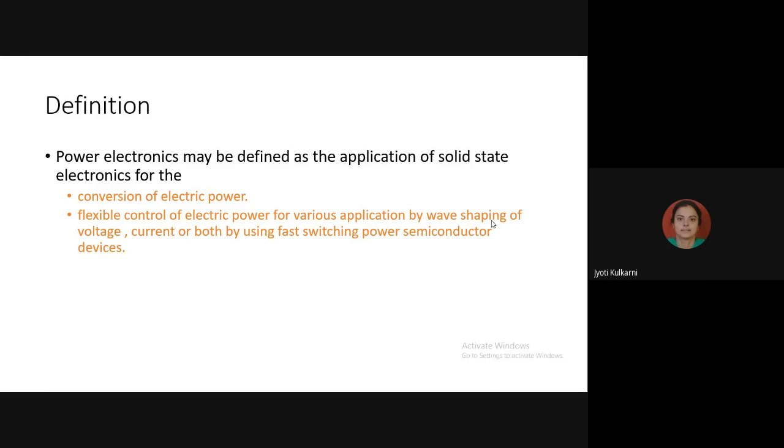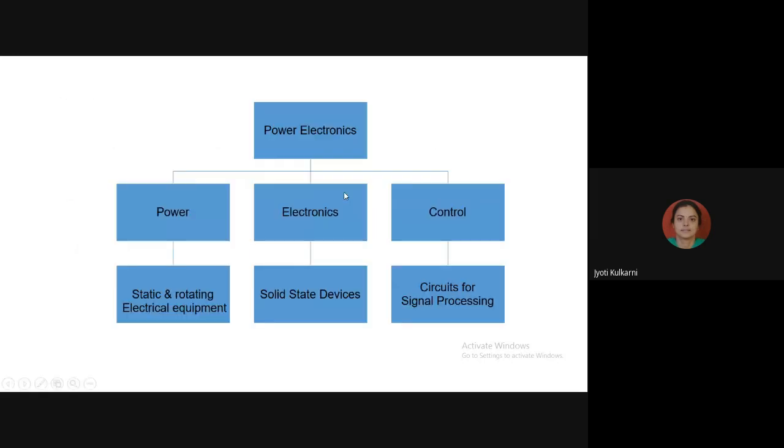Now, which are the power semiconductor devices? That also we are going to study soon. So, the definition we have seen. Now, what is the basic foundation to understand this particular subject? As I said, it is the combination of 2 words: power and electron. Power is the word which is related to your load devices. Now, which are the load devices which we are going to control?